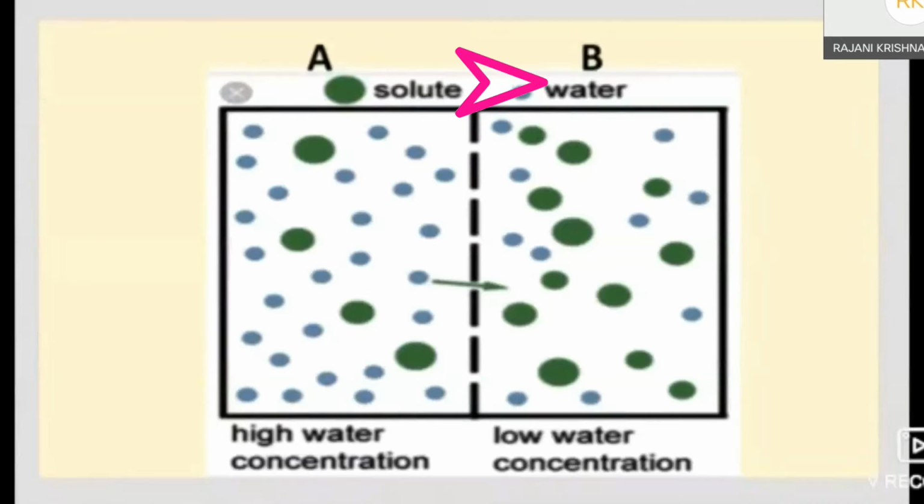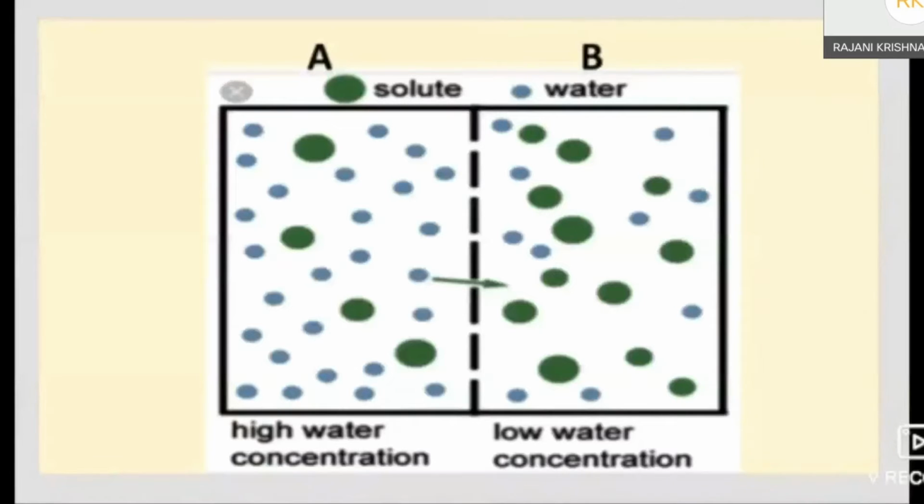And the second question is, the solution of which chamber has higher solute potential? Solute potential is higher when the number of solute particles is less. Here chamber A has more water when compared to B, so water molecules move from chamber A to chamber B through the semi-permeable membrane.